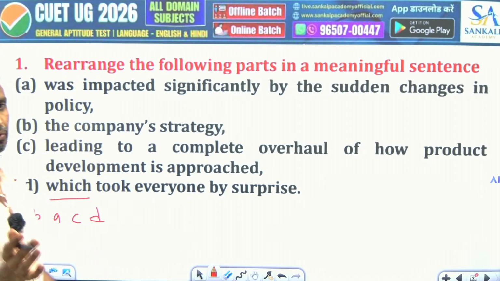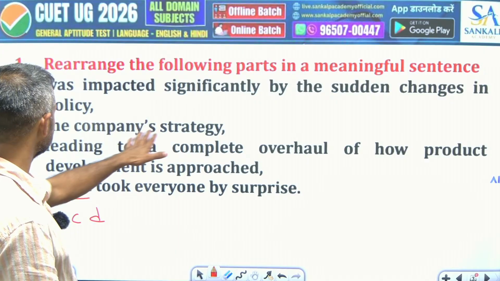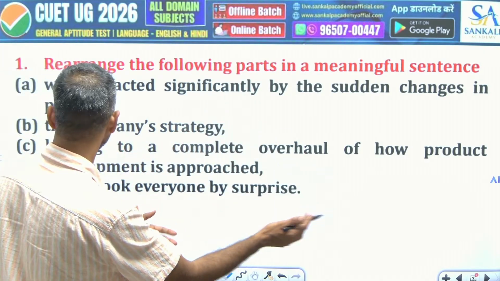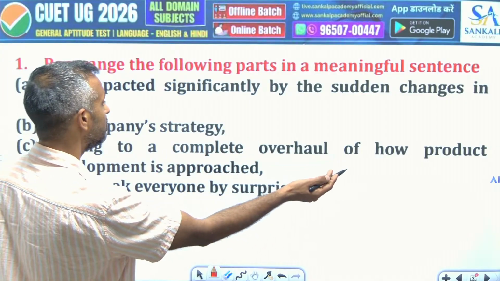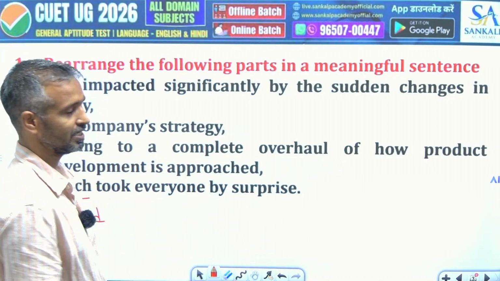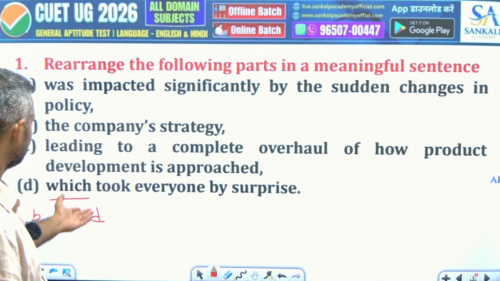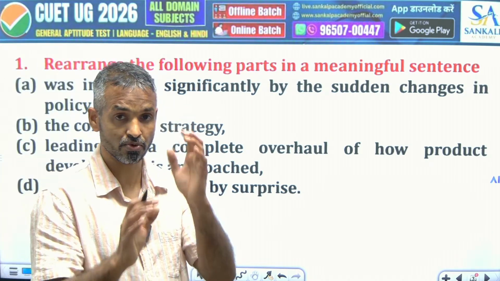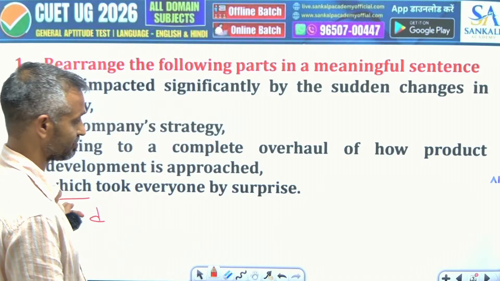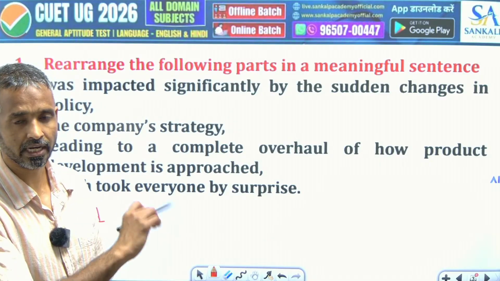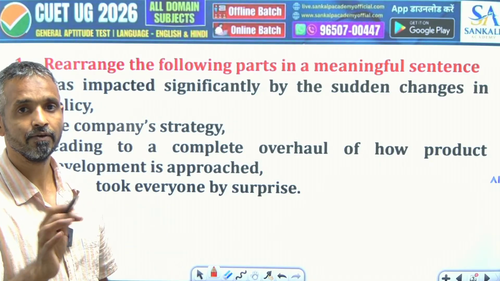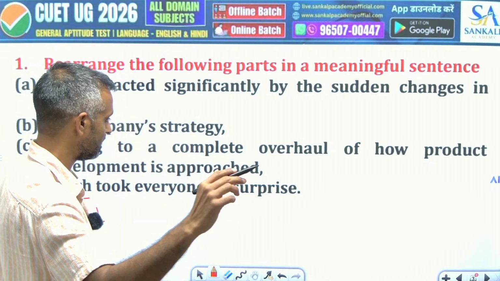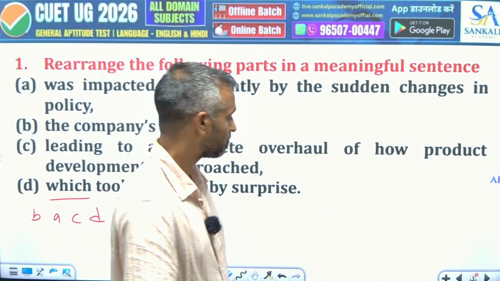I would like to draw your attention again to how you connect. If there is something singular, then you find a singular verb here, and then the further development of the sentence, which is leading to a complete overhaul of how product development is approached. And then, which took everyone by surprise. This is referring to this whole development here. This is where the which comes. In our further class, we will learn about which, that, what, when that works like a clause, because that is also an important class. And of course, the passive that we could not do today, next time we are going to get time, and we are going to do that.